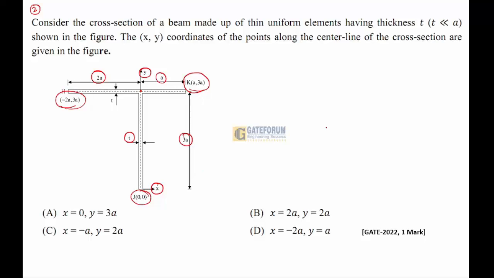For example, for some cross section like this, G may be somewhere here, but the shear center will be at the intersection point. Or for simple figures like two rectangles, S and G both lie at the same point, where S is the shear center and G is the center of gravity.